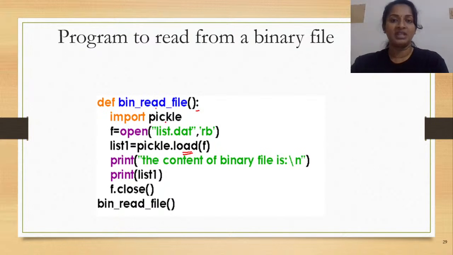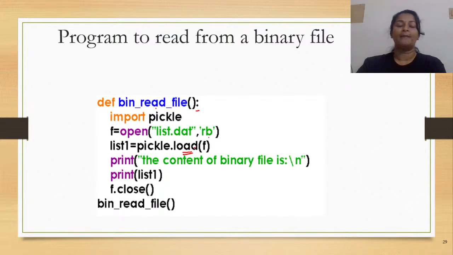So you need to open the binary file first using the open function. The name of the binary file followed by the mode, which is the type of file operation. We are going to perform the read operation. So what should be the mode in which it has to be opened? RB, indicating the binary file. Okay, so RB, where B is a postfix to the usual access mode of a text file. This is the binary access mode, RB.